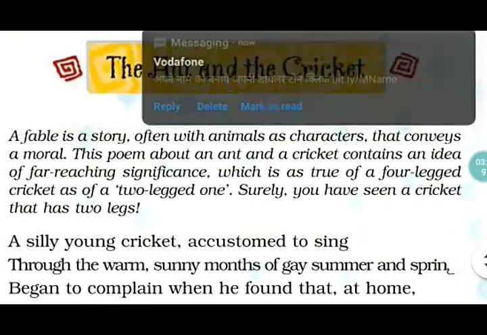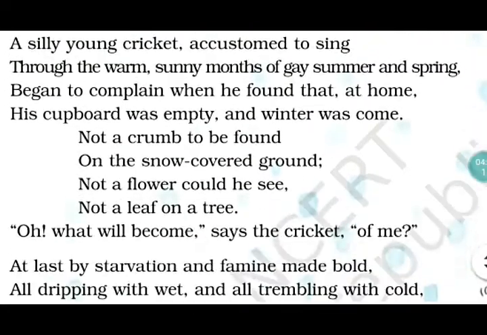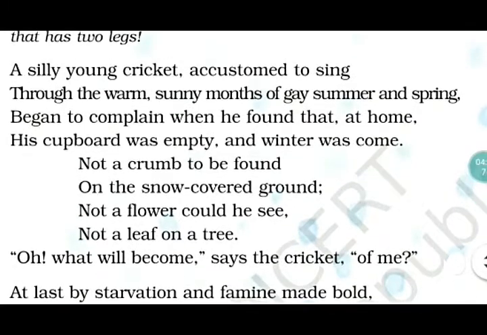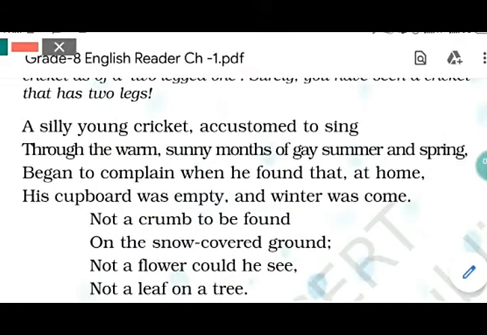Now as you see the first part, you will see that the rhyme scheme starts. If I start from here, the first line you can check. This is A, this is A, sing and spring.